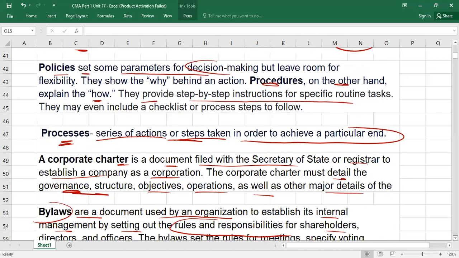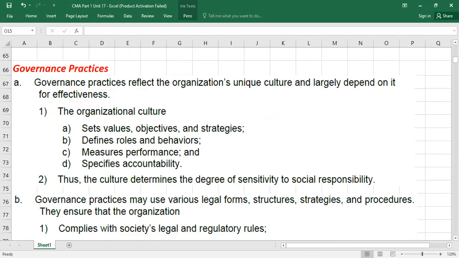So this was all about the definition. Now there's another word, which is called governance practices, like how we apply corporate governance. Governance practices reflect the organization's unique culture. Obviously, some organizations have very positive cultures, and some may have negative cultures, but we always want a good culture. Culture means the way we do things around here. That is culture, right or wrong.